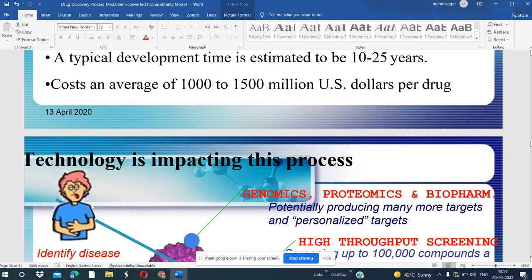So the cost is very high, and the time is very long, 10 to 25 years. It costs an average of 1,000 to 1,500 million US dollars.